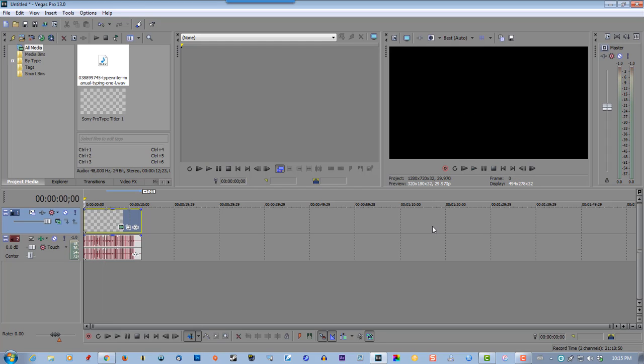So it gives you just an overview of how this Pro Titler works. It actually works very, very well. It creates a realistic typing effect. It's much easier to use than keyframes or masking.